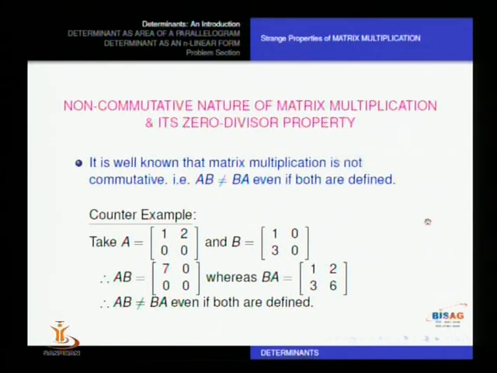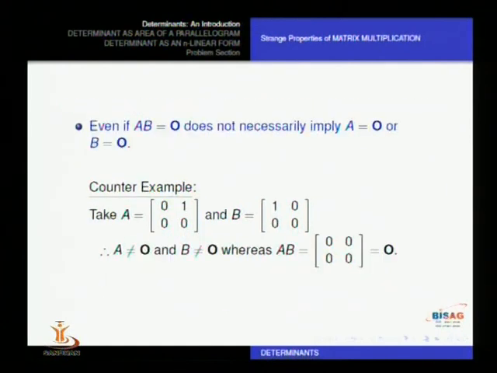So we can definitely say that matrix multiplication may not always be commutative. In given circumstances, it might become commutative, but not always. So this is one property, that matrix multiplication is not commutative.